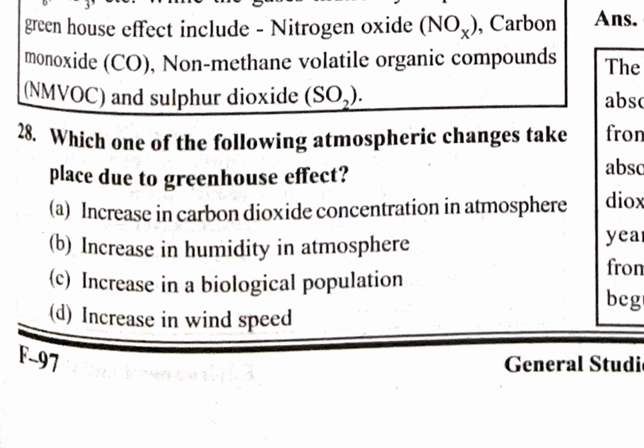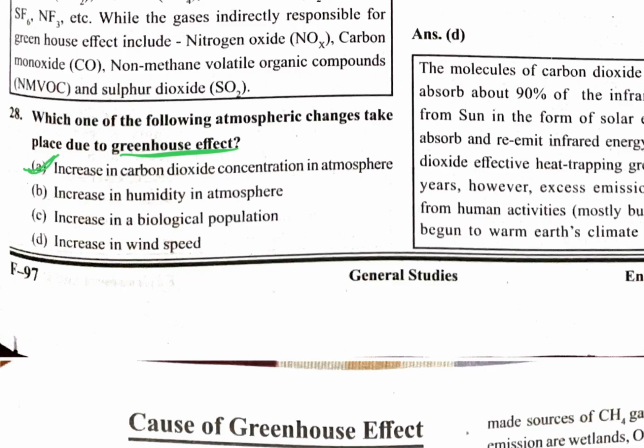Which one of the following atmospheric changes takes place due to the greenhouse effect? The options are: increasing the carbon dioxide concentration in the atmosphere, increasing the humidity, increasing the biological population, increasing the wind speed. Increasing the carbon dioxide concentration is the correct answer, but it is not perfectly correct; comparatively, this option is best suited among the other three.